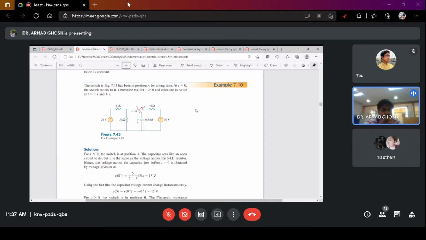Look at the question. It says the switch in figure 7.43 has been in position A for a long time. At t equals 0, the switch moves to B. Determine v(t) for t greater than 0 and calculate its value for t equals 1 second and 4 seconds. This kind of problem we term a switching problem, where there are options to reorient the circuit by changing the position of the switch.